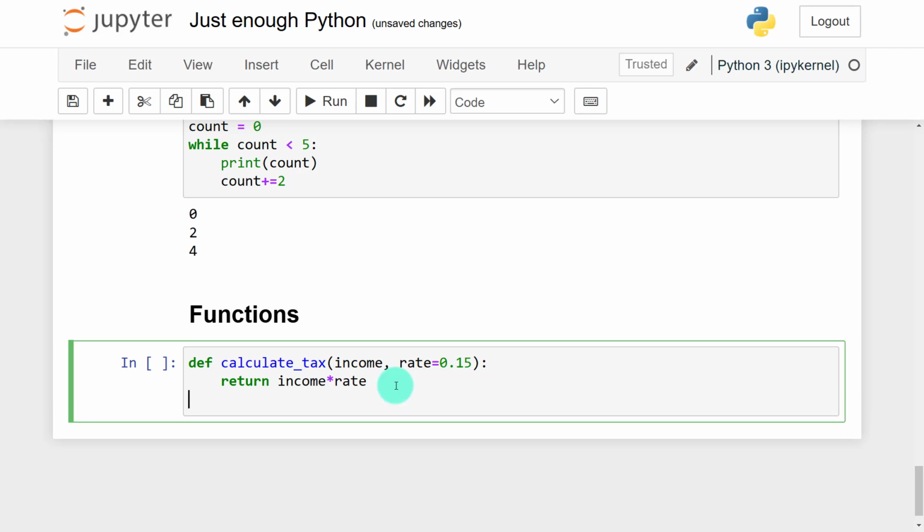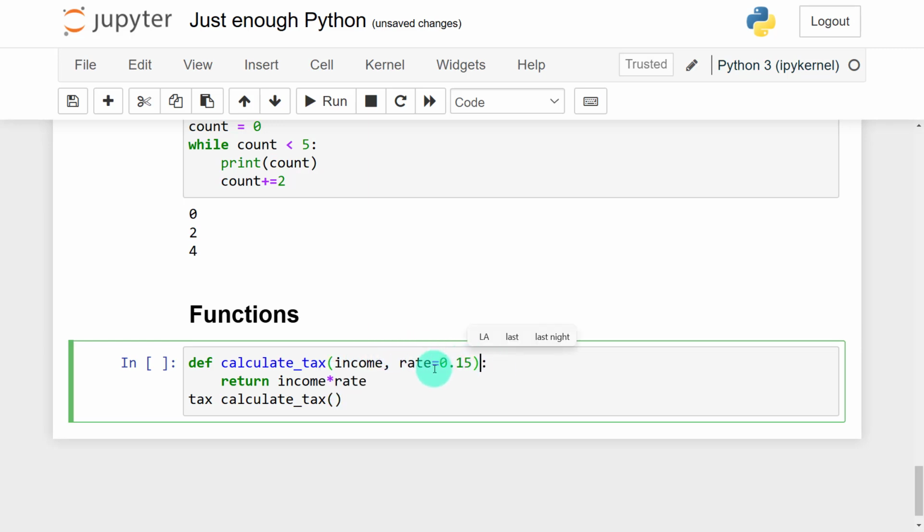Then I can say tax, and now I can call my function, calculate tax. Then I'll pass in the income.